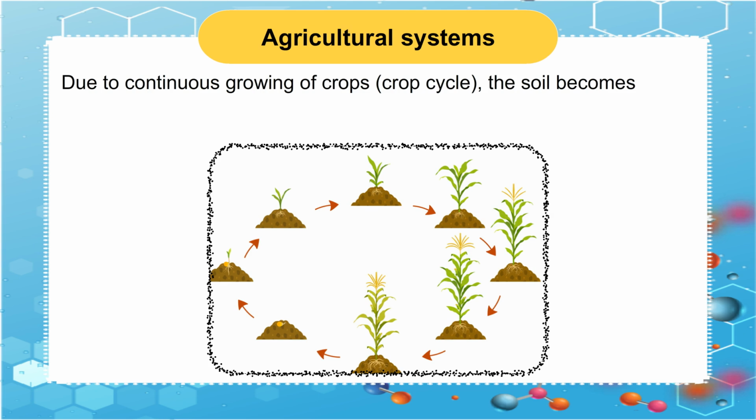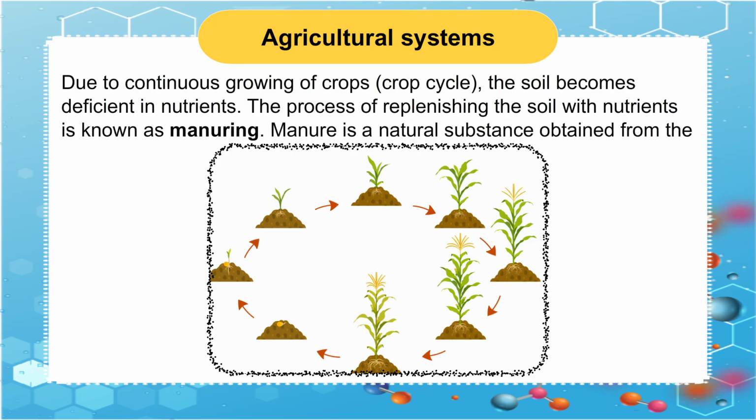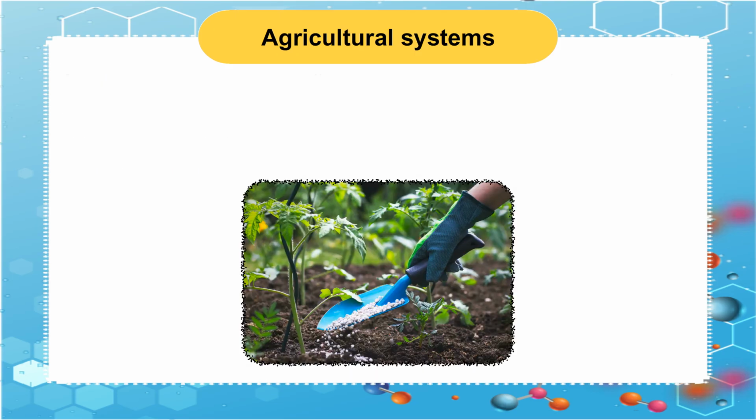Due to continuous growing of crops, the soil becomes deficient in nutrients. The process of replenishing the soil with nutrients is known as manuring. Manure is a natural substance obtained from the decomposition of plant and animal waste.